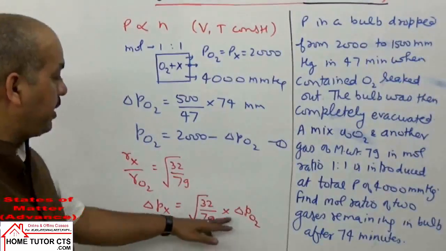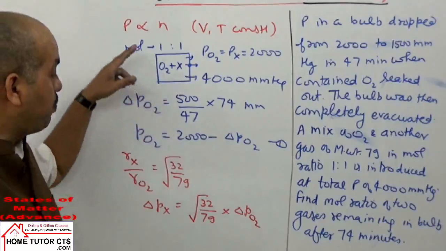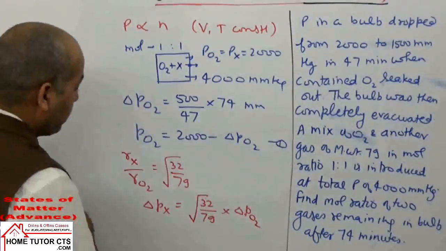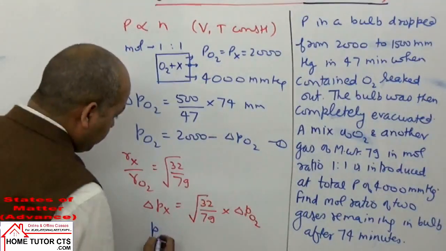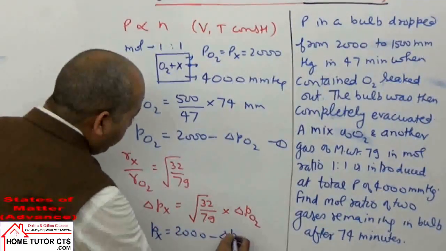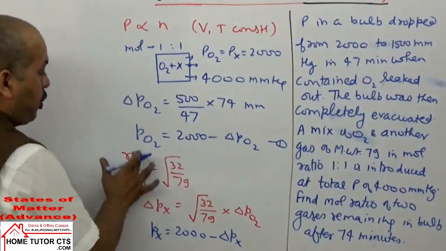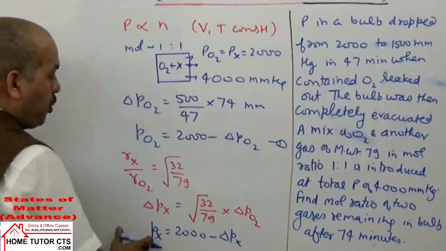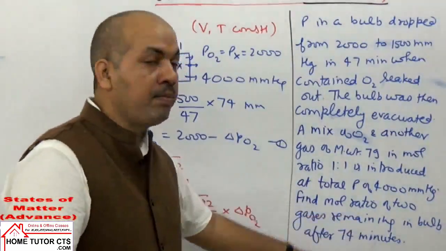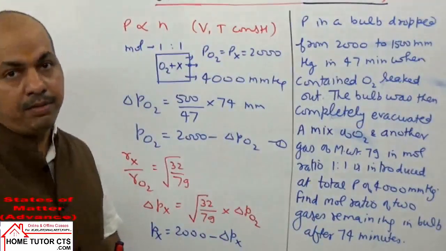After this delta Px, now we can come to the pressure of X remaining. Similarly, what is the pressure of gas X remaining in the bulb? 2000 minus delta P of X. Now we know these two: P of O2 remaining in the bulb and P of X remaining in the bulb. Then the ratio of moles remaining in the bulb will be same as ratio of pressure of the gas remaining in the bulb.